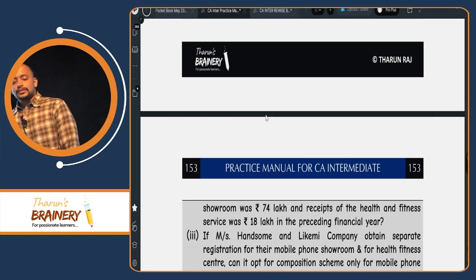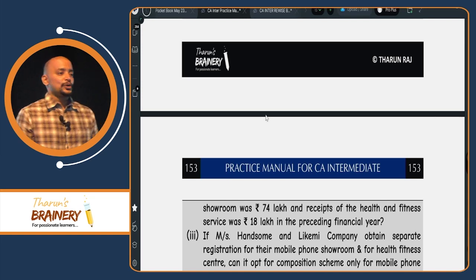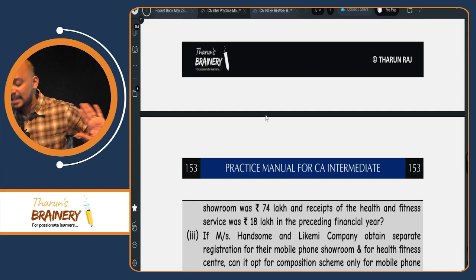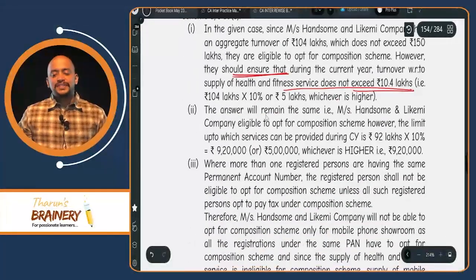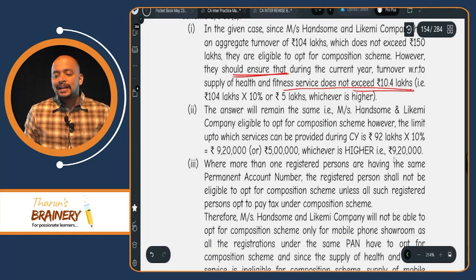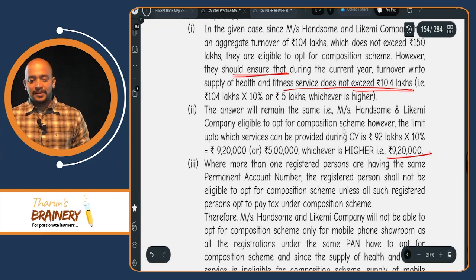92 lakhs into 10%, 9.2 lakhs. Again, same way you need to write. If their turnover by way of supply of service does not exceed 9,20,000, then they can be in the composition scheme.